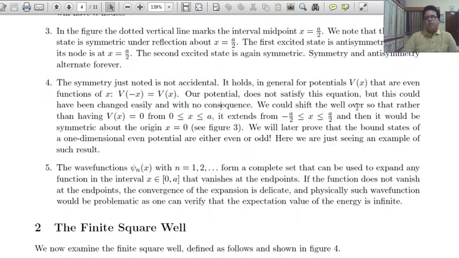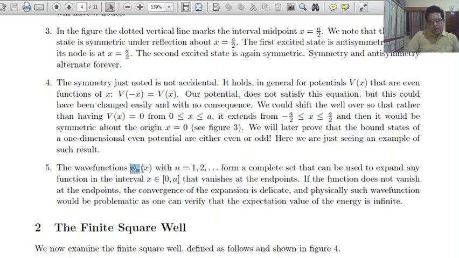We could shift the well so that rather than V(x) equal to 0 from 0 to a, it extends from minus a by 2 to plus a by 2. Then it would be symmetric about the origin. We will later prove that the bound states of a one-dimensional even potential are either even or odd. Here we are just seeing an example of such results.